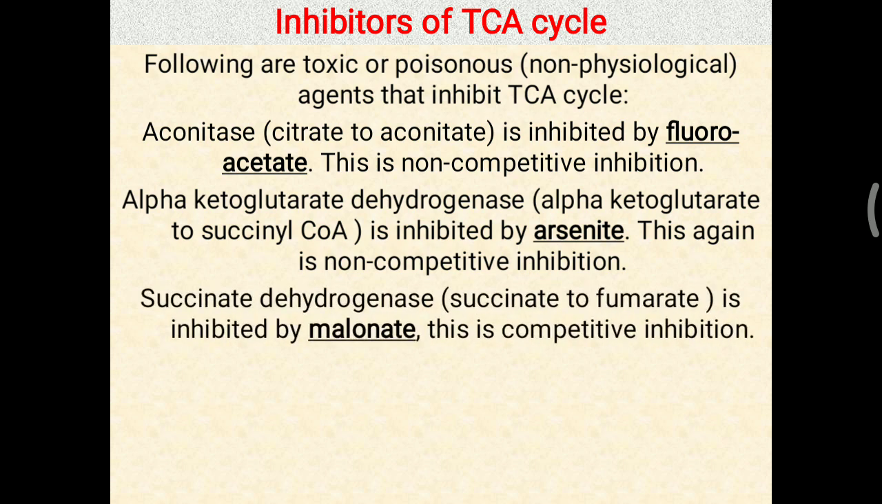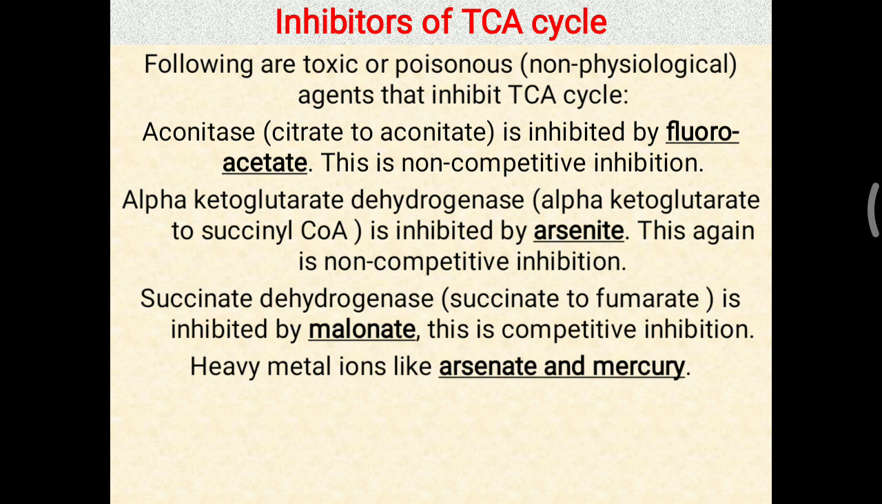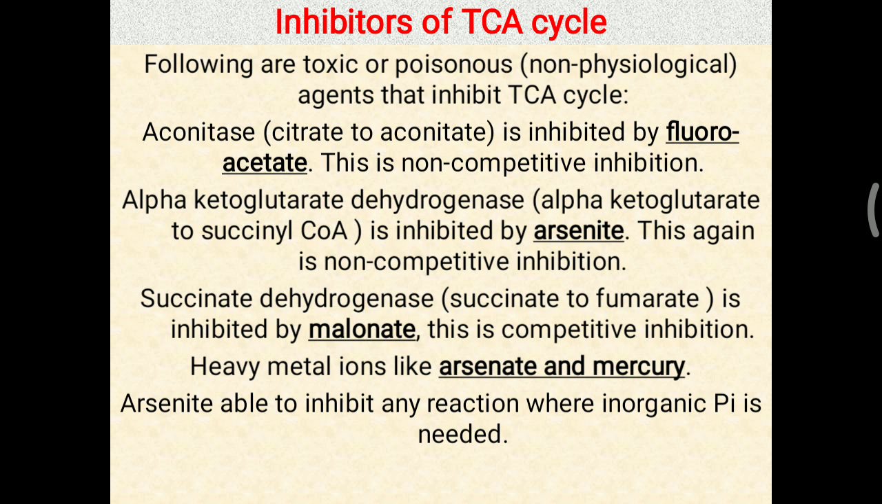Further, the succinate dehydrogenase enzyme, which converts succinate to fumarate, is inhibited by malonate. This malonate structure is quite similar to succinate, so it works as a competitive inhibition. You have to remember malonate as a competitive inhibitor. Further, heavy metal ions like arsenite and mercury are also able to inhibit the TCA cycle.